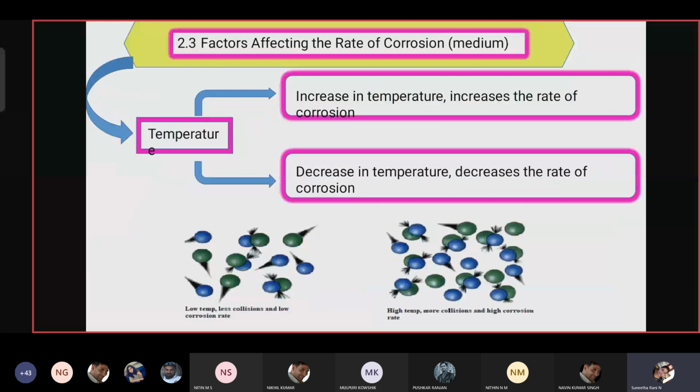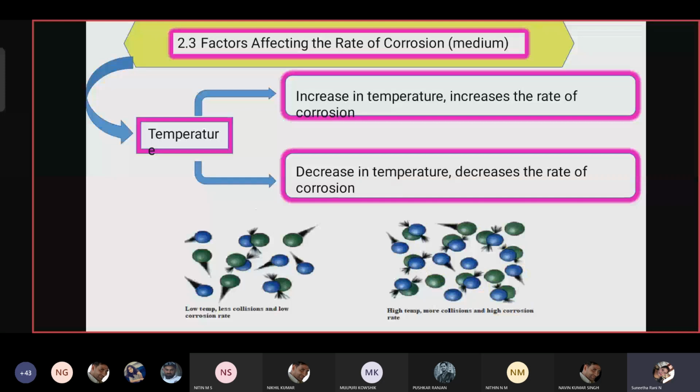The next factor is temperature. Increase in temperature increases the rate of corrosion. Decreasing the temperature decreases the rate of corrosion. It also affects collisions. How can we explain? At lower temperature, there are fewer possibilities of metal ions colliding. At a high temperature, there are more possibilities of them colliding with each other. So the more the collisions, the more the rate of corrosion increases.